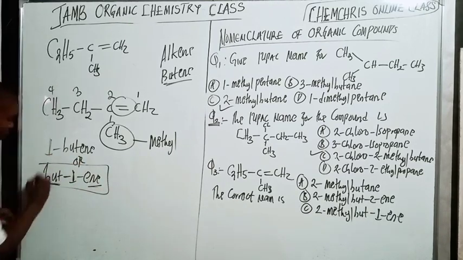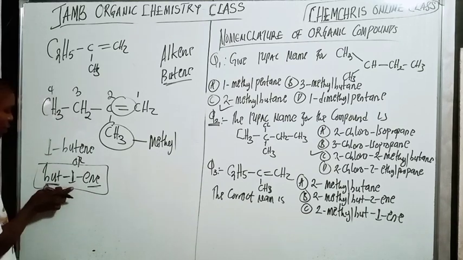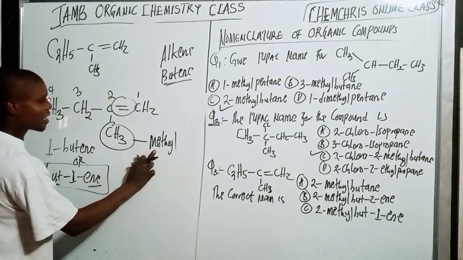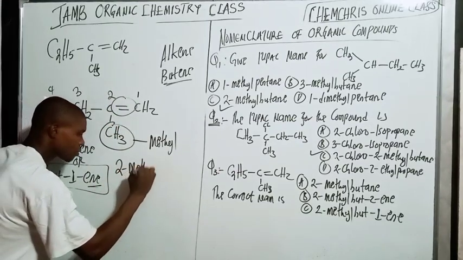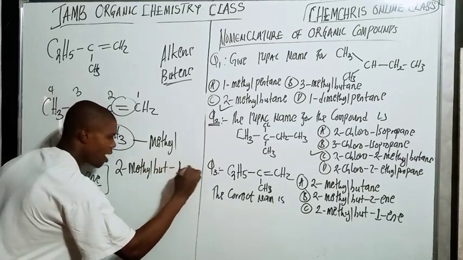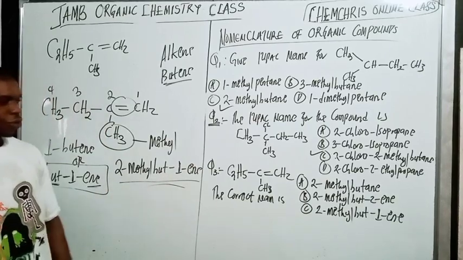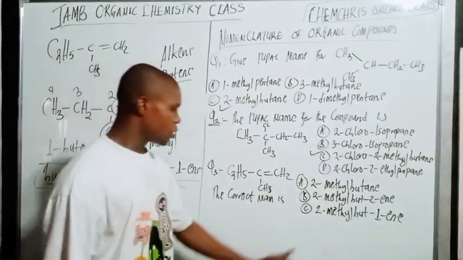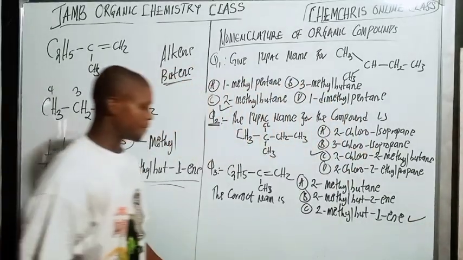But I love this one here. So you're not going with this one here. So this is the parent name. Now the position of the methyl is at carbon two. So it will be 2-methylbut-1-ene. Can you see that? That is the name. So here we have 2-methylbut-1-ene. So C is the answer.